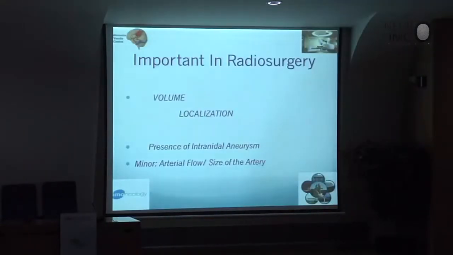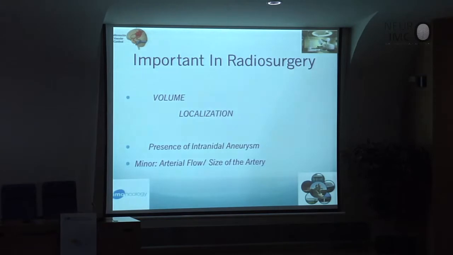But what I think is, if we decide to treat an AVM with radiosurgery, we have major and minor indications. The most important are the volume of the AVM, the localization, and the presence of intranidal aneurysm, because it's very important: before treating the AVM with radiosurgery, maybe you have to make an embolization. The minor elements are two: arterial flow and size of the artery.